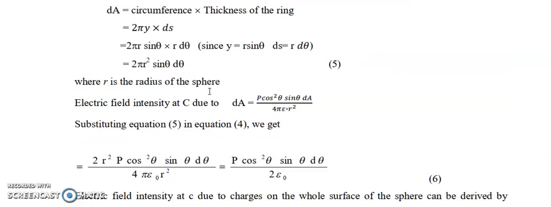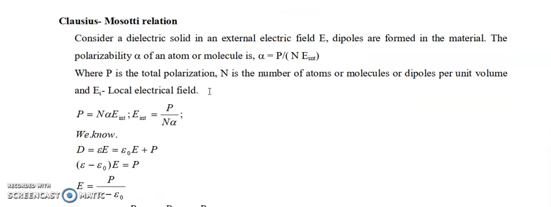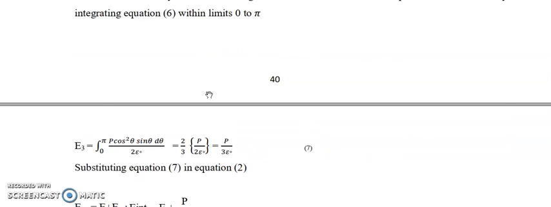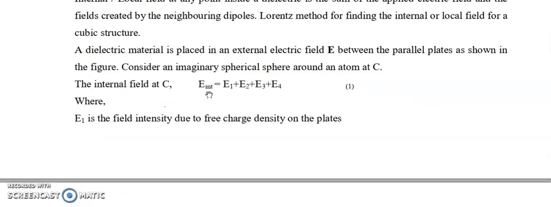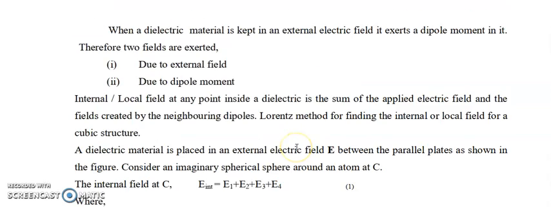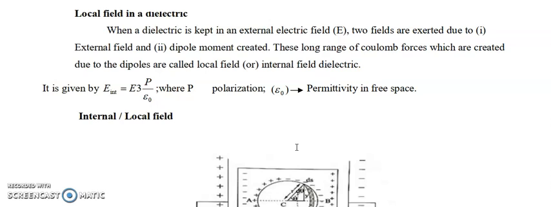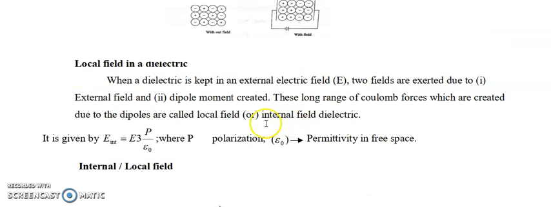Okay, now we have discussed four types of polarization. Next we should know what internal field is. Internal field is the total field. It is represented by E_int. It is the total electric field in an atom at a particular point.